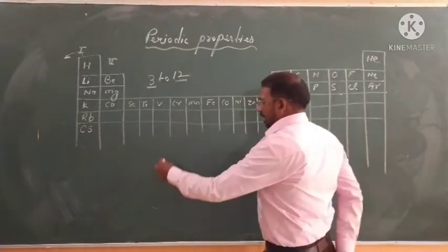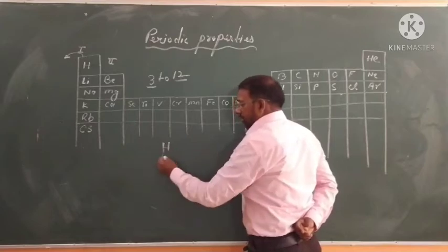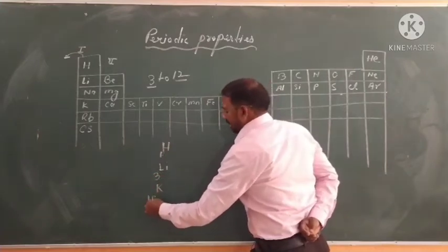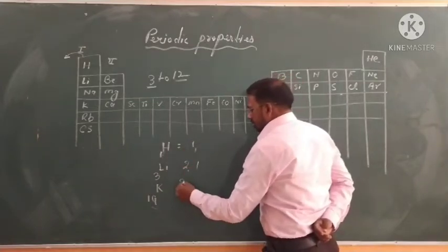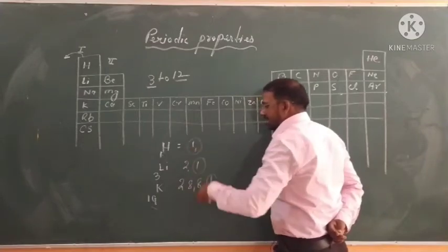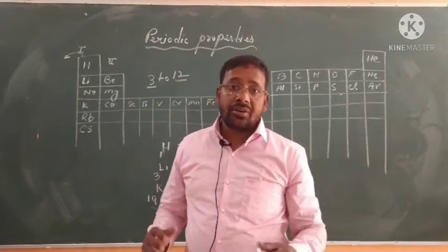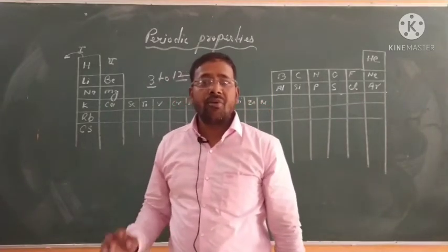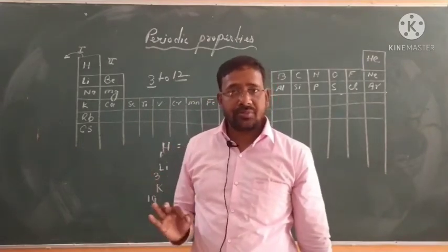You can write their electronic configuration: the atomic number of hydrogen is 1, lithium is 3, potassium is 19, and the configurations are 1, 2 1, and 2 8 8 1. They have the same valence electron. And what are valence electrons? The electrons present in the outermost shell are known as valence electrons, and valency depends on them.